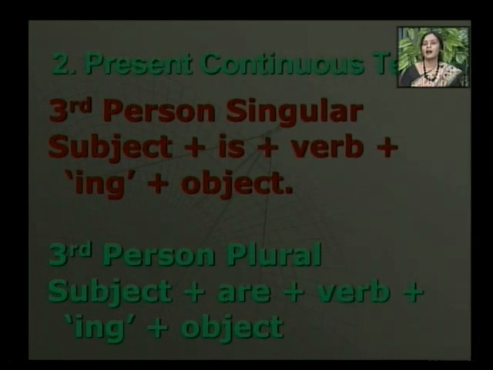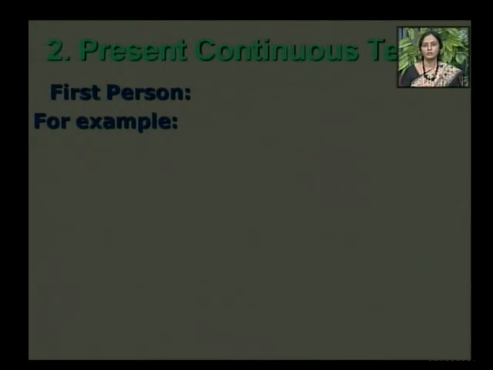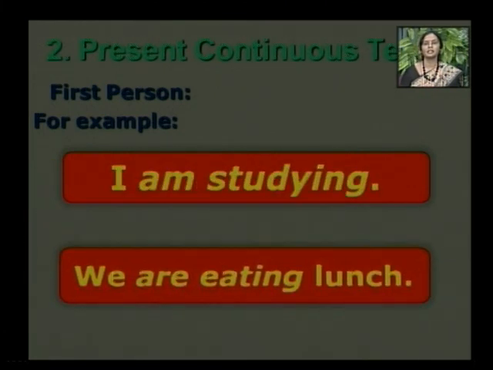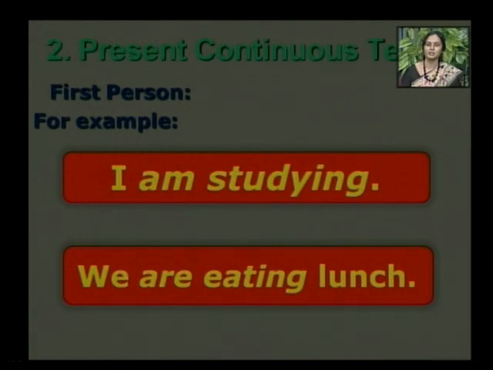So they are playing, kabaddi is the object and other words on the playground. So this is the structure of third person plural. Now let us take the example. The example of the first person singular is I am studying. I am studying is the sentence of first person singular, present continuous tense. We are eating lunch is the example of first person plural.